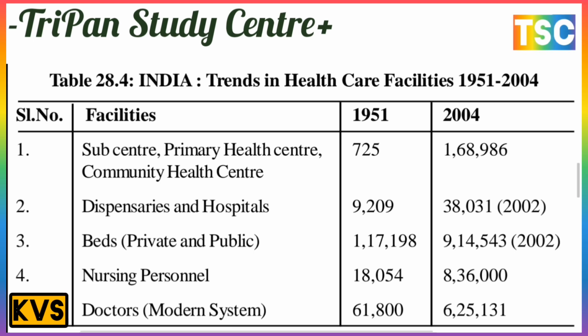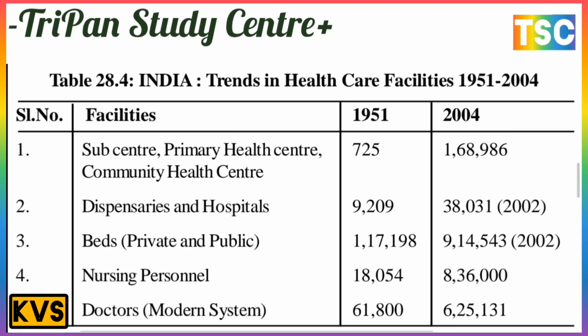Beds, private and public: in 1951 there were 1,70,198, but in 2004 the recording is 9,14,543. And nursing personnel in 1951 were 8,054 only, but in 2004 there are 8,36,000. And doctors of the modern system in 1951 were 61,800, but in 2004 the recording is 6,25,131. There is a most important increase, but health facilities are still lacking.